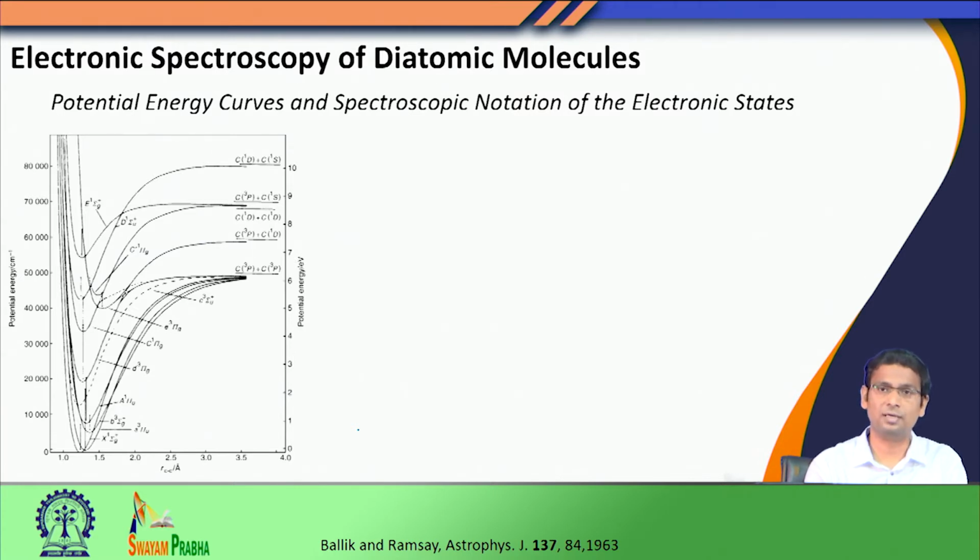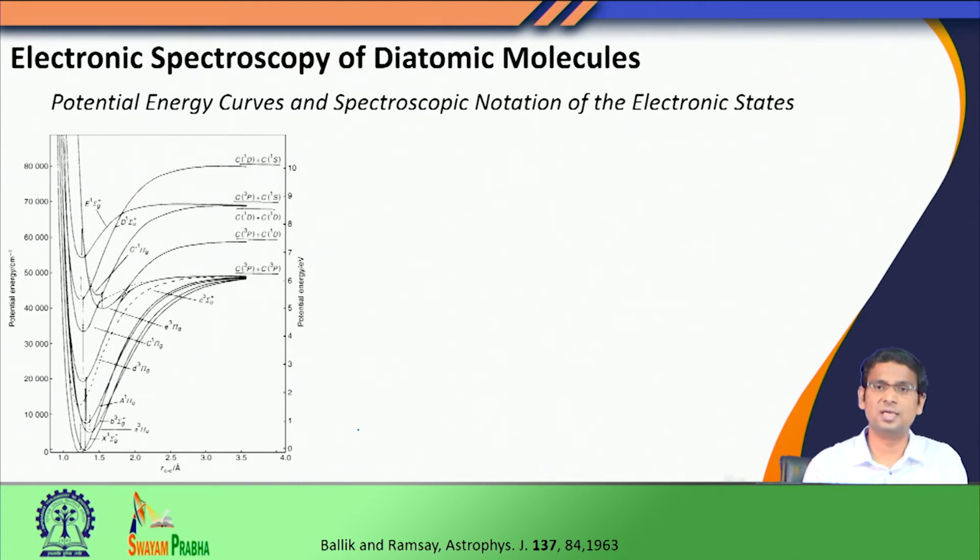The ground state would be the electronic state where the molecule normally resides. But starting from this configuration, we can also change electronic configuration by transferring one electron from one orbital to another orbital.